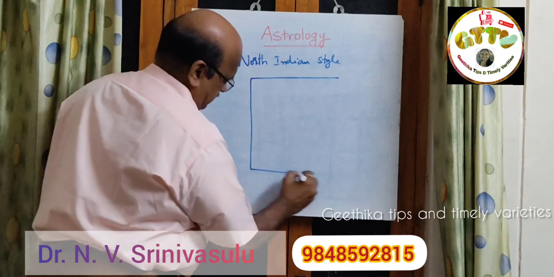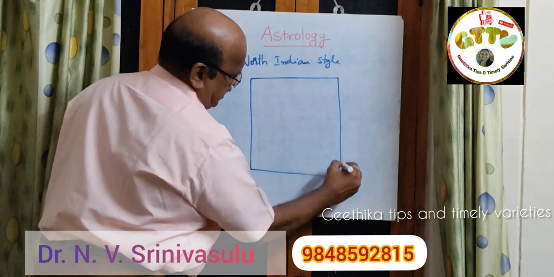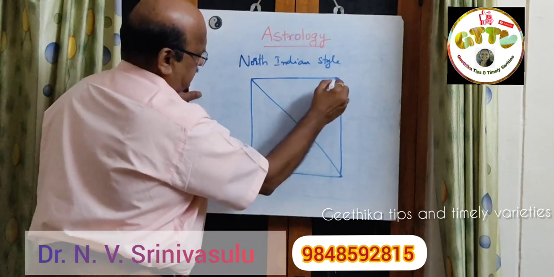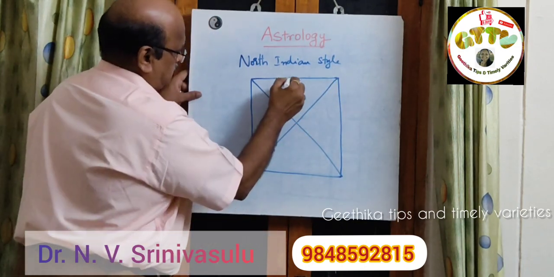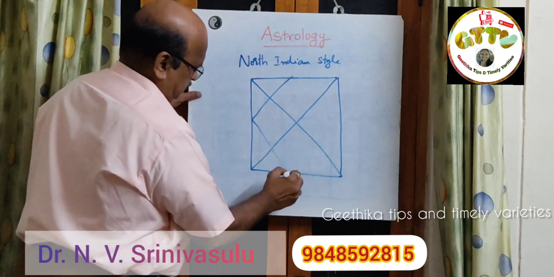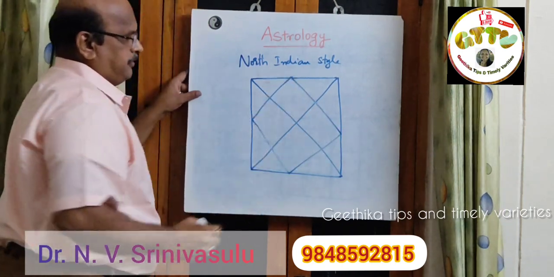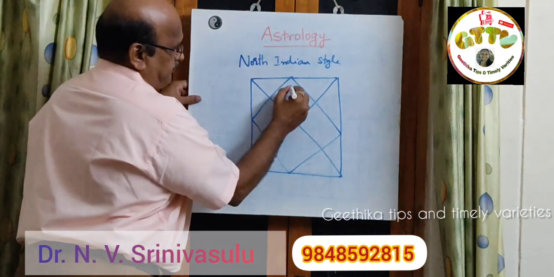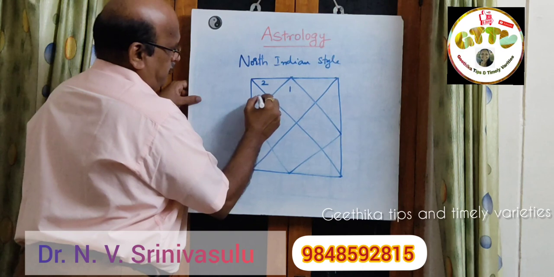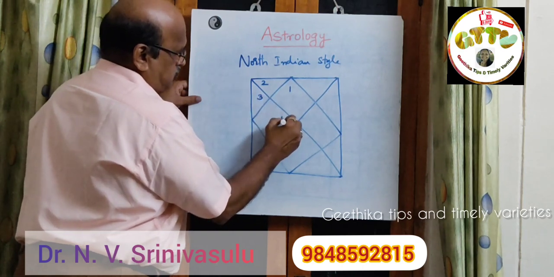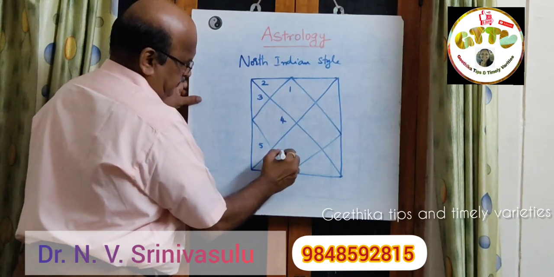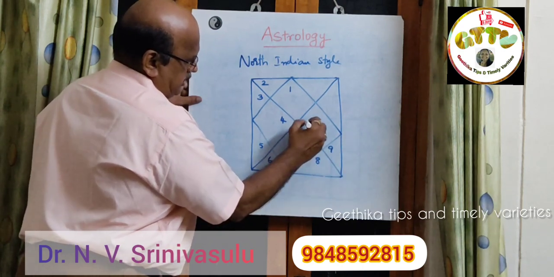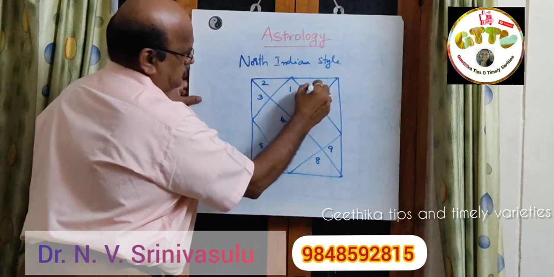The positions of zodiac signs will be represented and the shape will be like this. So this is called North Indian style. Now you have to see this, the numbers whatever I have followed in the South Indian style also hold good like this. 5, this is 6, this is 7, this is 8, this is 9, 10, 11 and this is 12.